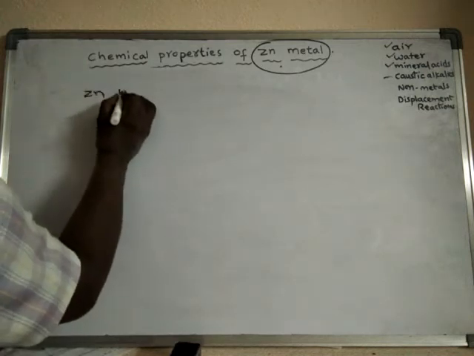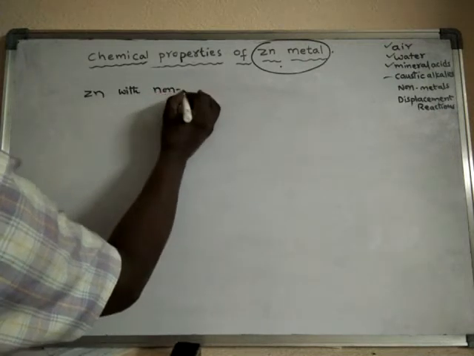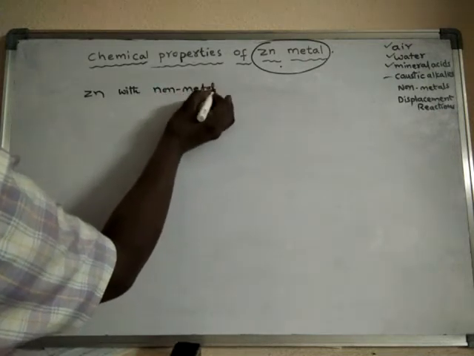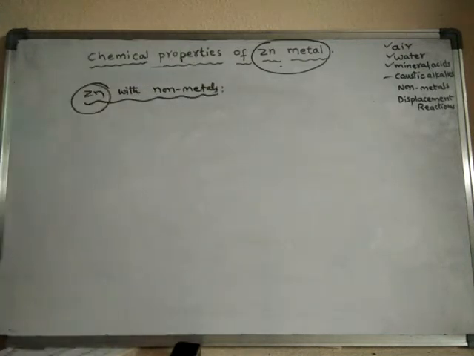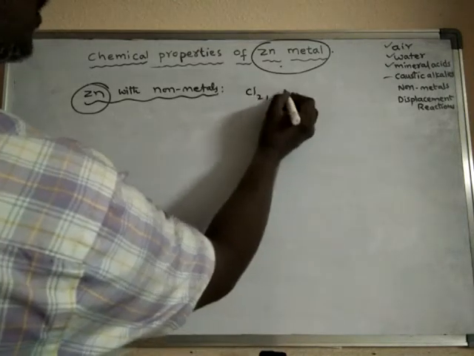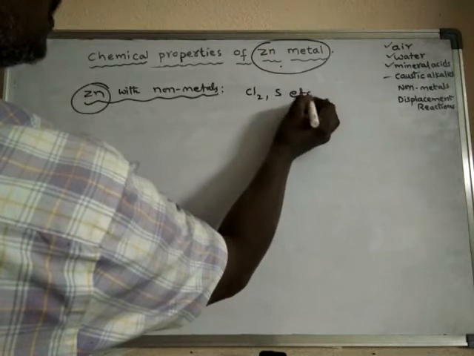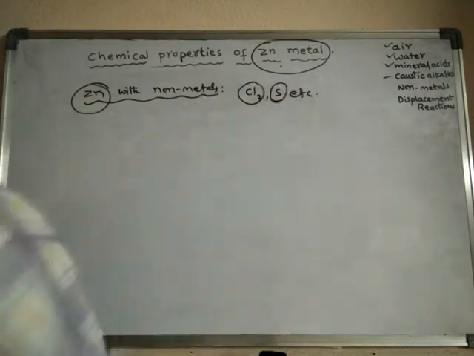Generally, as it is a highly electropositive element, it can react with certain non-metals like chlorine, sulfur, etc. So we will discuss the reaction of zinc with chlorine and sulfur.